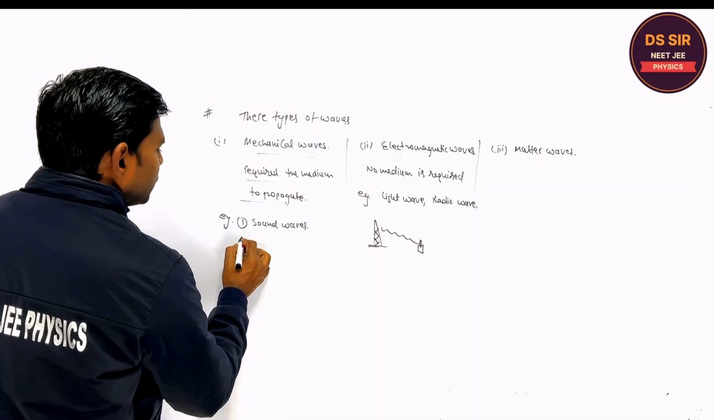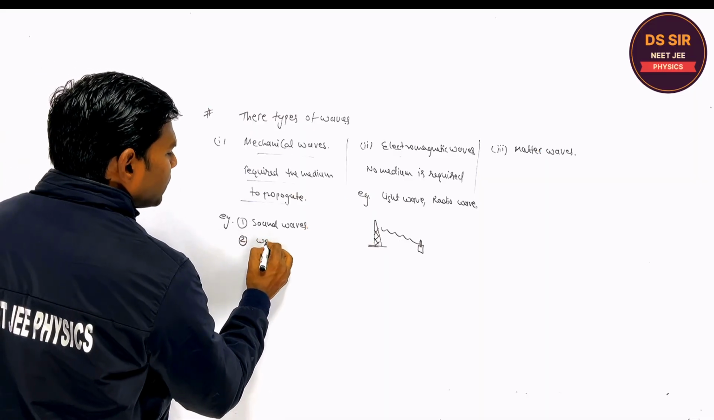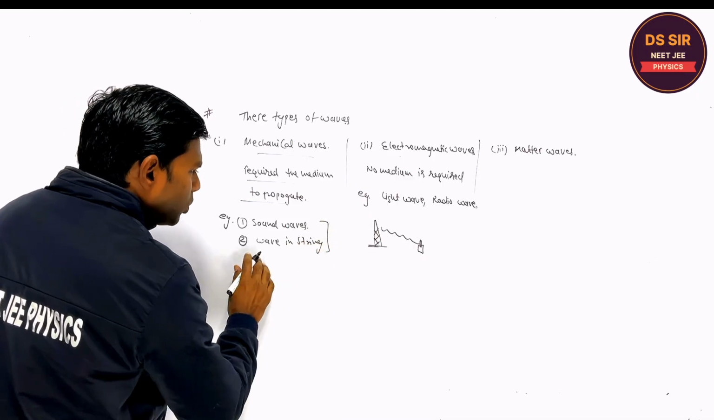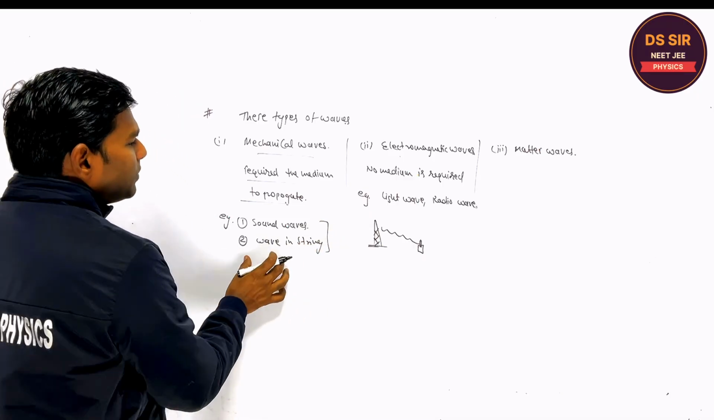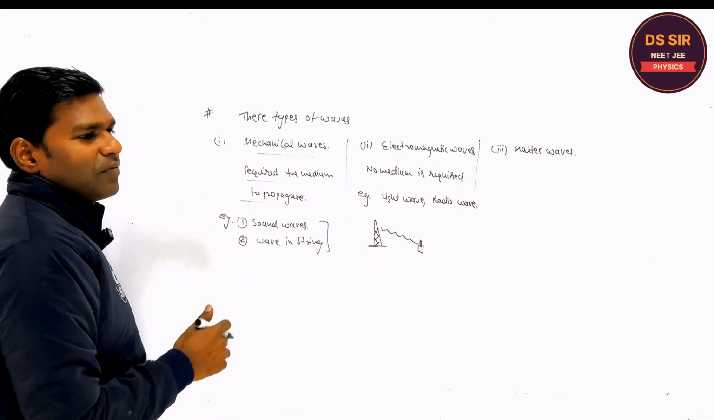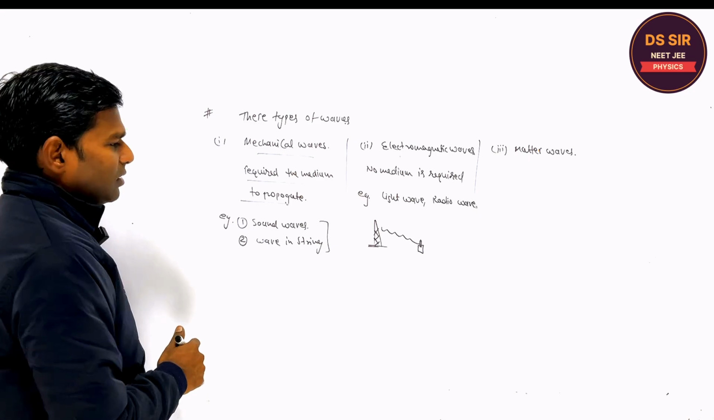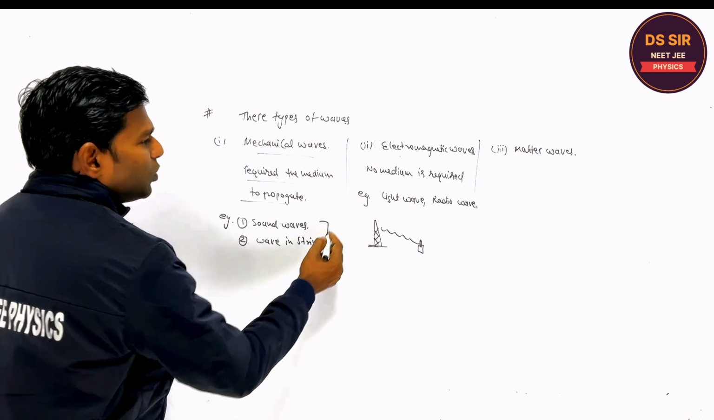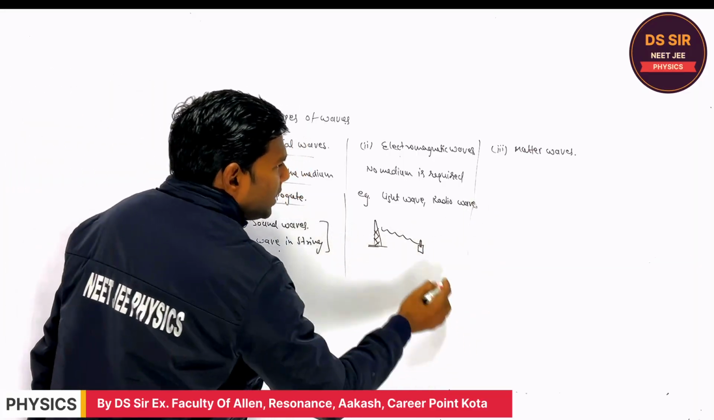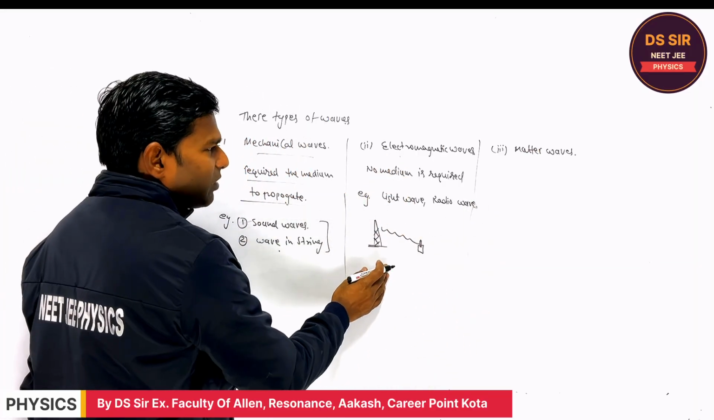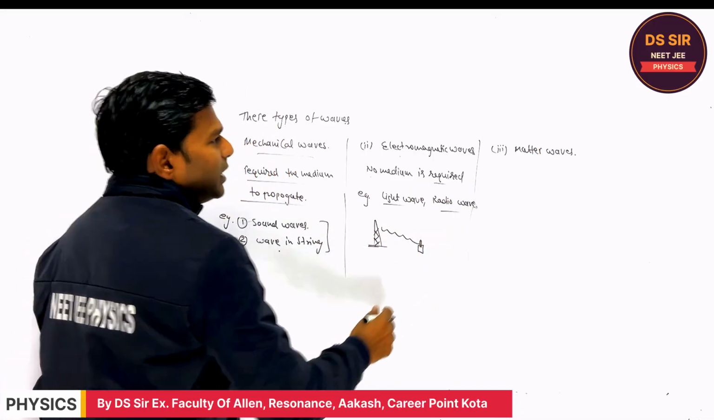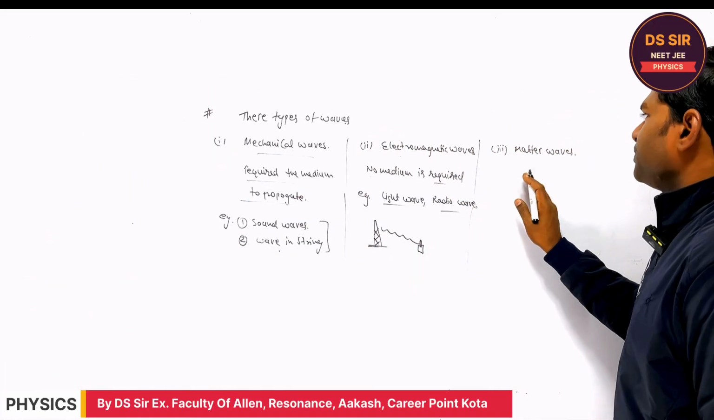Another thing, the wave in string. So without medium, these mechanical waves, sound wave, wave in string, the water surface wave, and so many waves we are going to discuss, cannot propagate. And the electromagnetic wave is the second type of wave. No medium is required. For example, light wave, radio wave. And the matter wave.